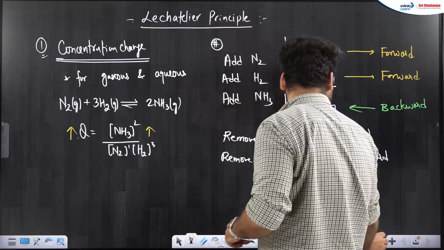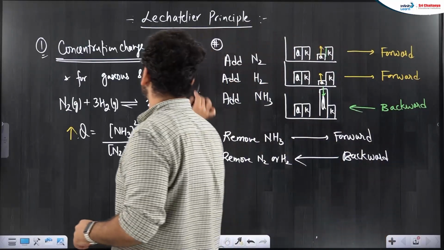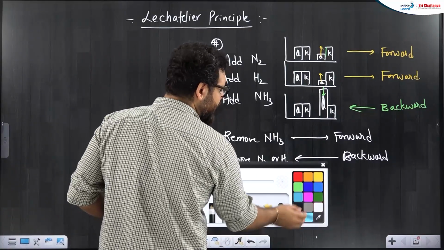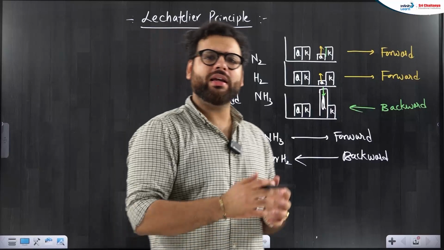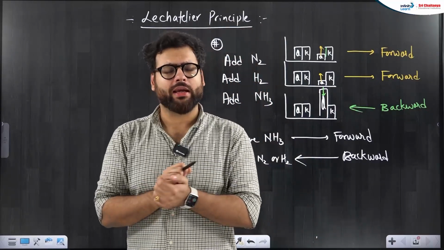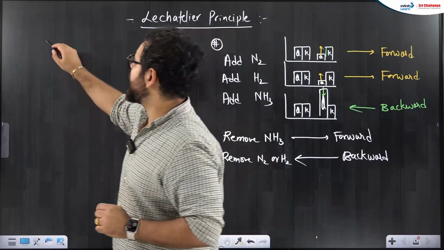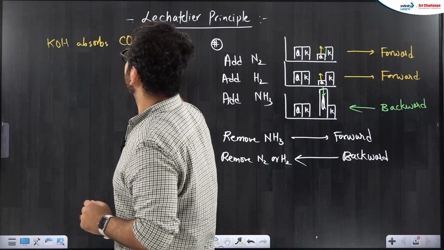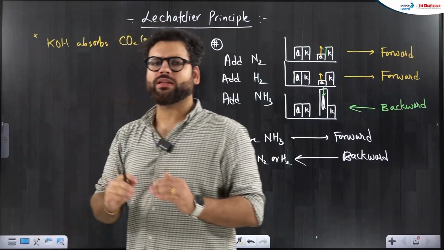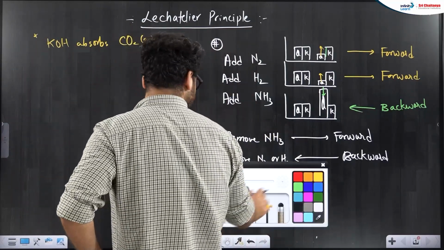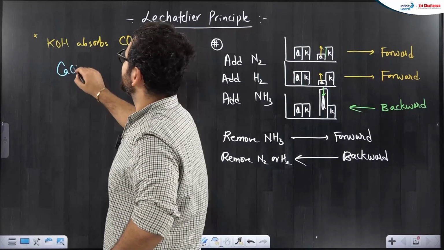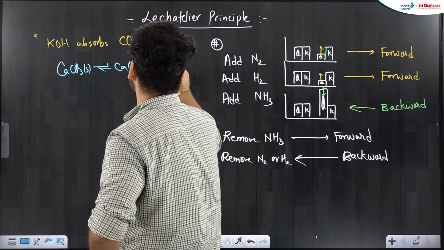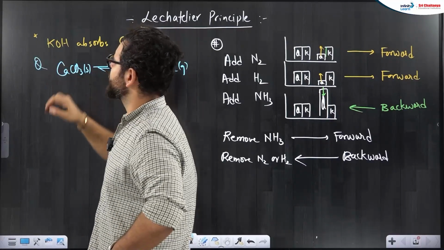Concentration. Now, let us see what type of question can be asked from here. It's not that simple to remove this because we can't put our hand inside the reaction vessel and remove nitrogen, hydrogen. There are some reagents which will be used to do this. Like, for example, all of you remember that KOH absorbs CO2. Okay, this is the first point you should know. So, if I have the reaction CaCO3 solid in equilibrium with CaO solid and CO2 gas, for this reaction, a question can be asked.